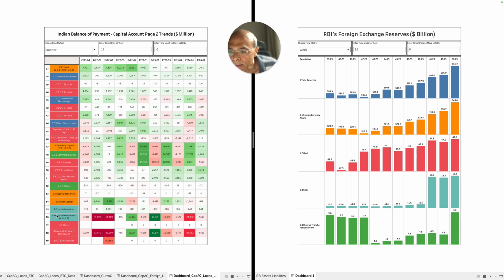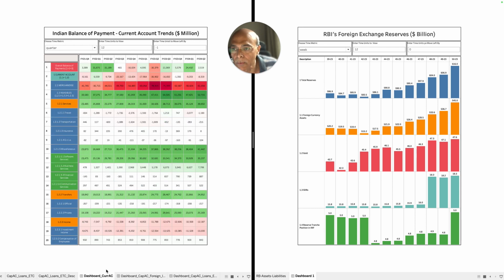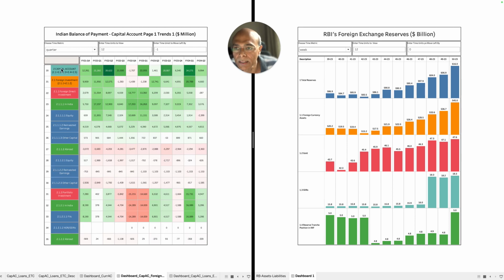Third is errors and omission and monetary. So all these four things, if you add, will give you the balance of payment. Let me just go over again. First is the current account. You have to add the current account. I will explain what current account means. Then you have capital account, right?